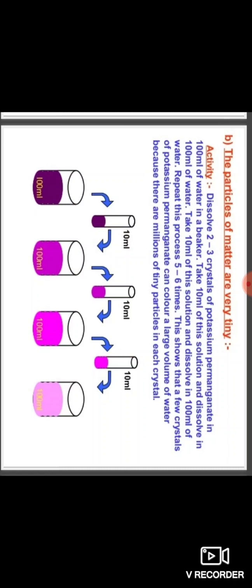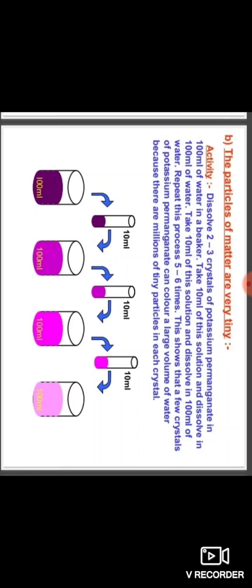So this shows that a few crystals of potassium permanganate can color a large volume of water. Note down the point, dear students. Why?